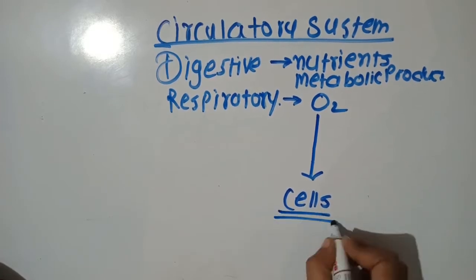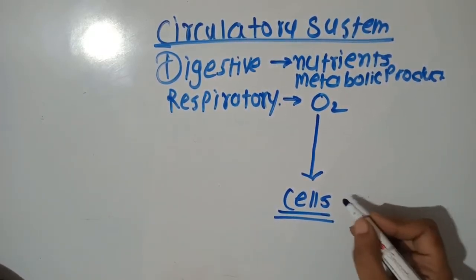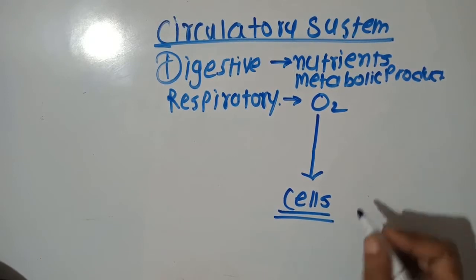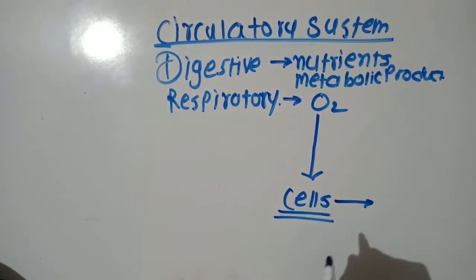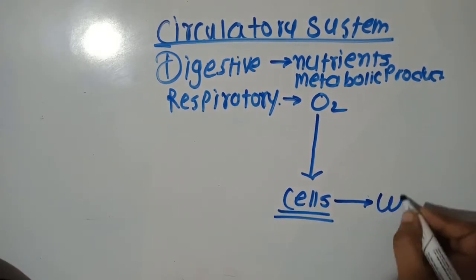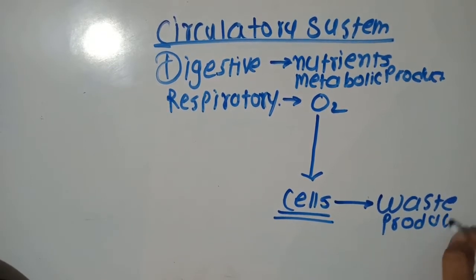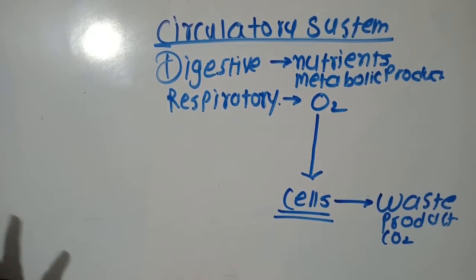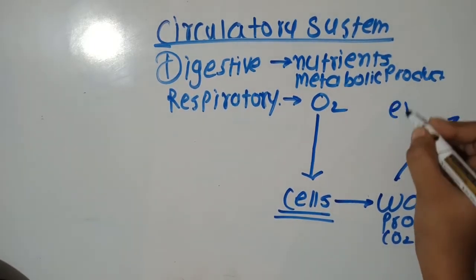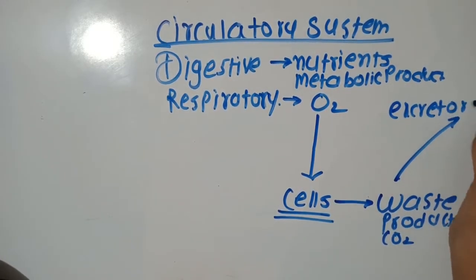For cell function, it's very important. Now the cells, after utilizing all the nutrients, metabolic products and oxygen, produce some waste products, for example nitrogenous waste or carbon dioxide. All these are waste products. They are toxic products. They have to be excreted from our body, so they are sent to excretory organs. So this is what is called a circulatory system.